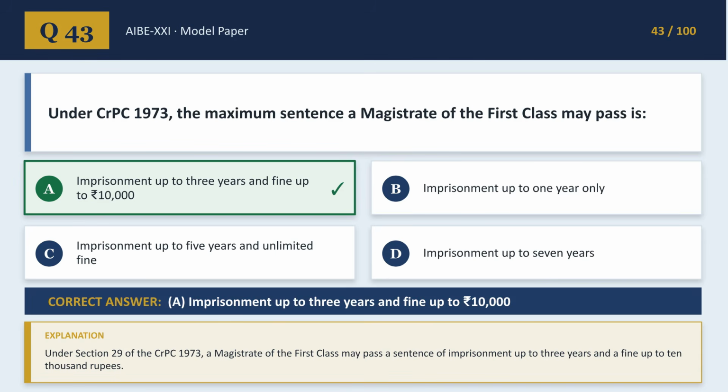Under CRPC 1973, what is the maximum sentence a magistrate of the first class may pass? The correct answer for question 43 is A. Imprisonment up to 3 years and fine up to 10,000 rupees, as stated in Section 29.